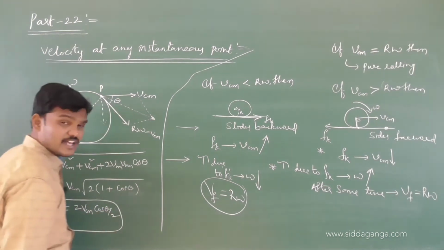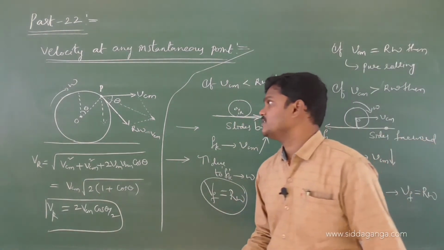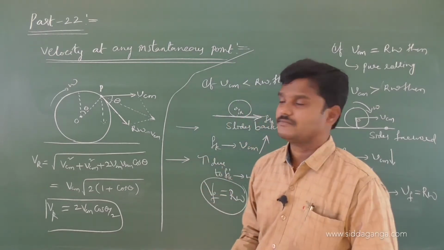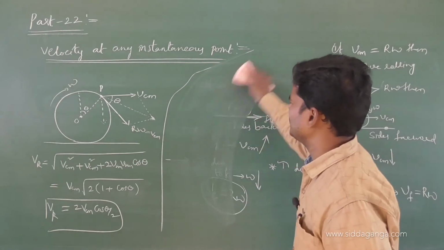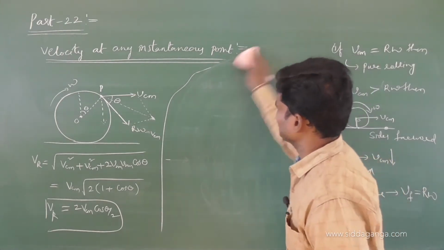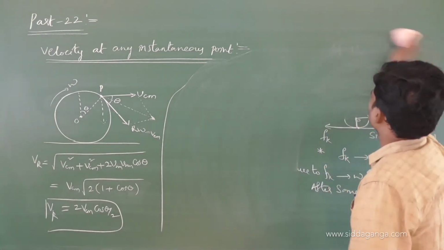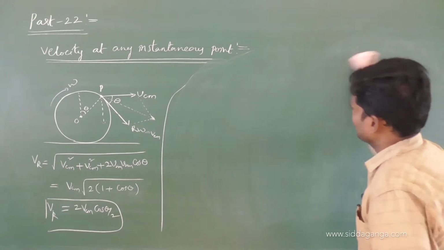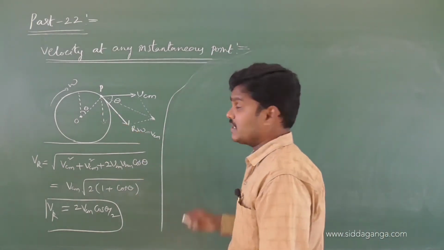This theta is the angle with vertical. For suppose they give this theta with horizontal, cos becomes sine. Right now I have taken theta with vertical.